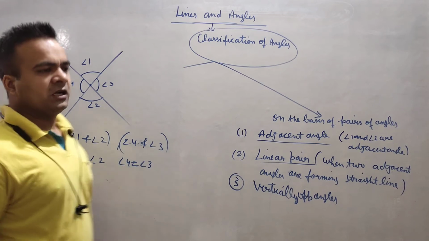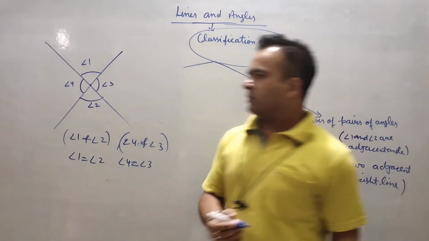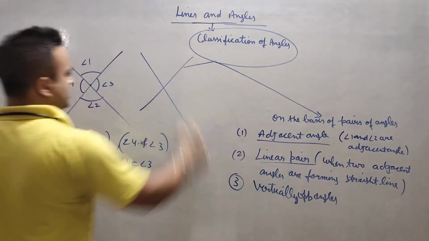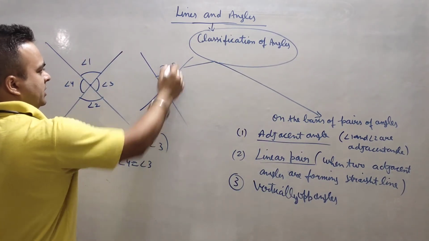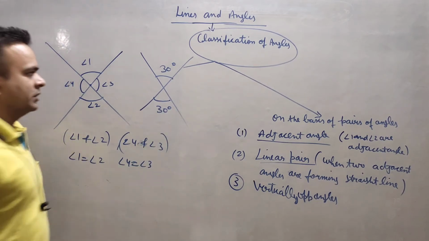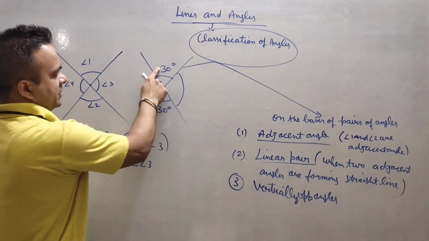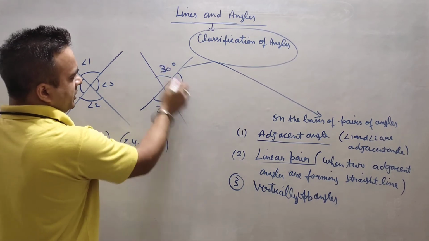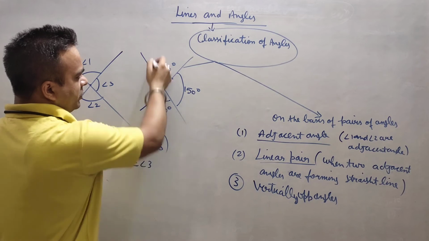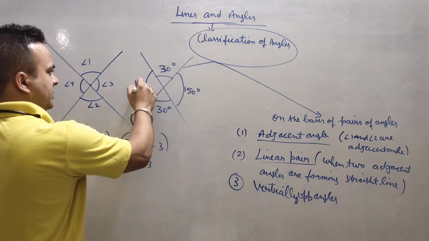They are also always equal. Vertically opposite angles are always equal. This is the universal truth. Whatever the line is, suppose this is a line and this angle is 30 degree. So you can say that the opposite one will be 30 degree, because they both are forming what? Straight angle, you know very well. So it is 30 degree, then the other will be 150 degree because the sum should be 180 degree. And if it is 150, then the opposite will also be 150.